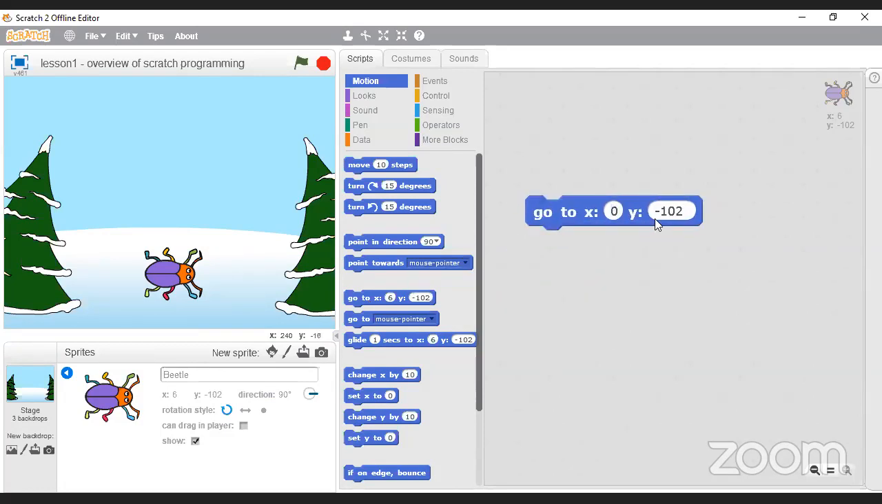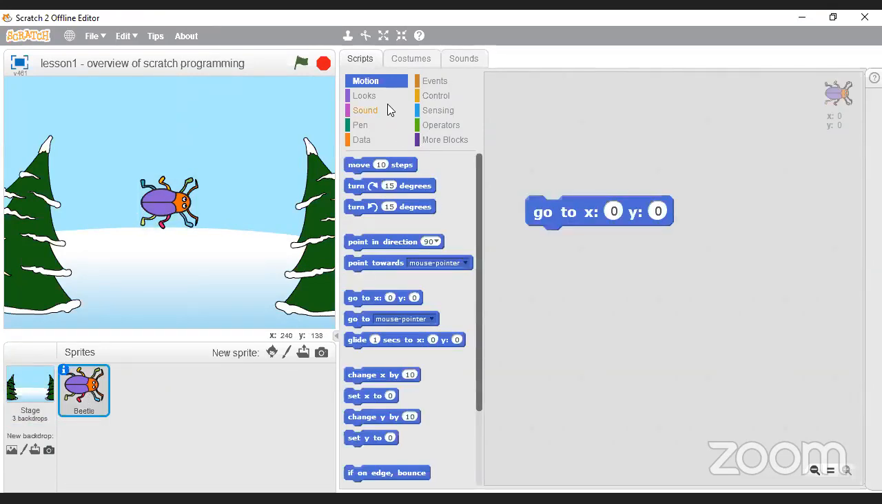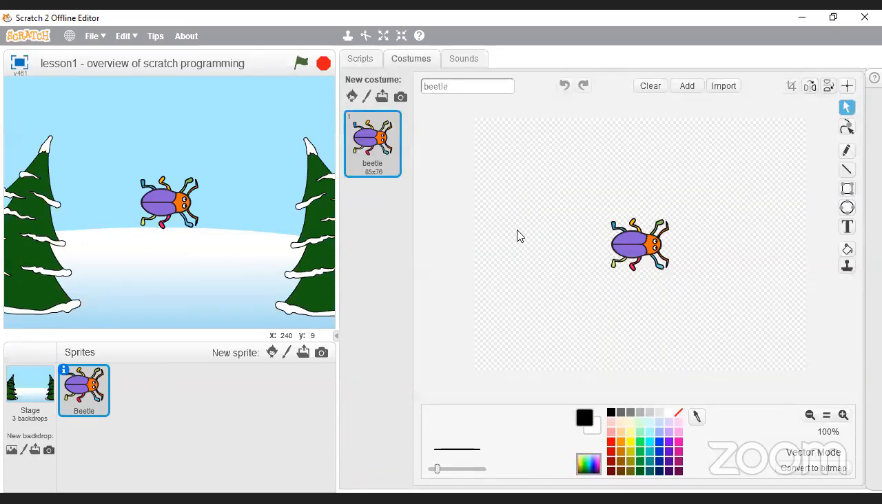So if I want to move him to the center of the stage, I can click on 0, I can click on 0, and that will move it to the center of the stage. What's nice about the sprite is that once you're on the sprite, you can do some modifications to it. You can see that I've now selected that particular sprite, and it has some code in it. If I go to the tab called costumes, you see that I've got this little sprite here inside my costume area. So now you can actually do some modifications.